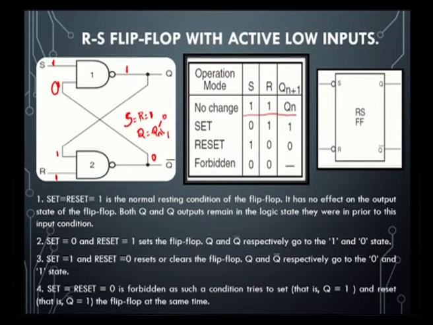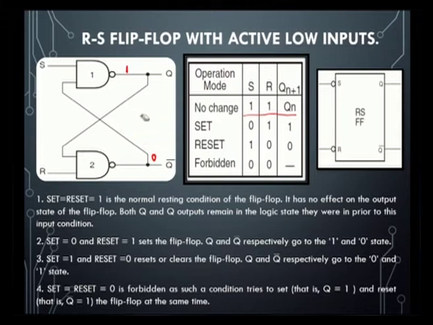So, S is equal to R is equal to 1, we prove that Qn plus 1 is equal to Qn, that is what we consider as output will be Qn. So, this is proved from the two different combinations. Next we move on to another two types of operation mode. One is set and another one is reset. The set and reset operation here is again proved with the same approach that we discussed, considering the different combinations,